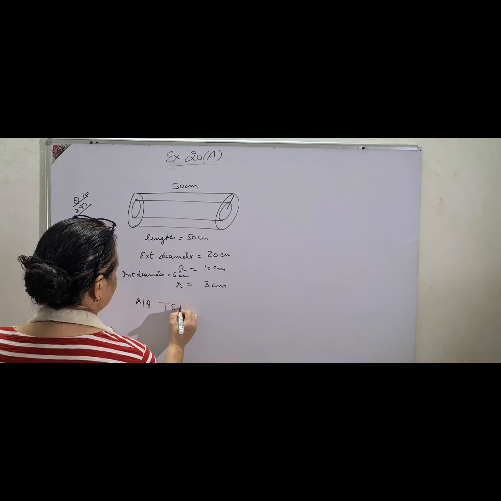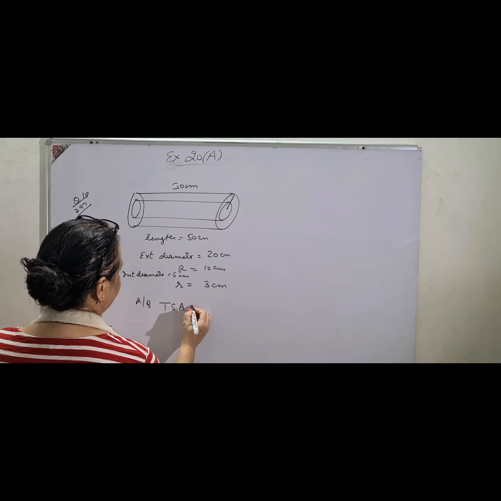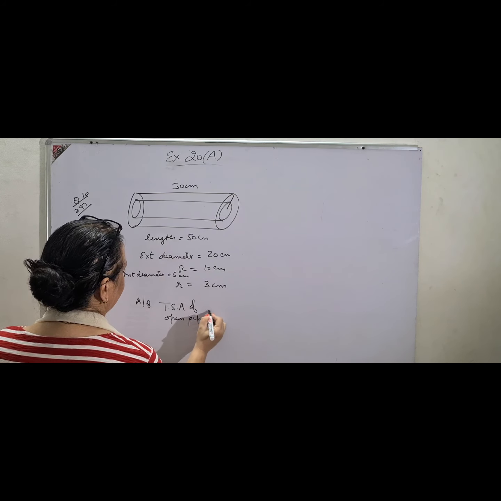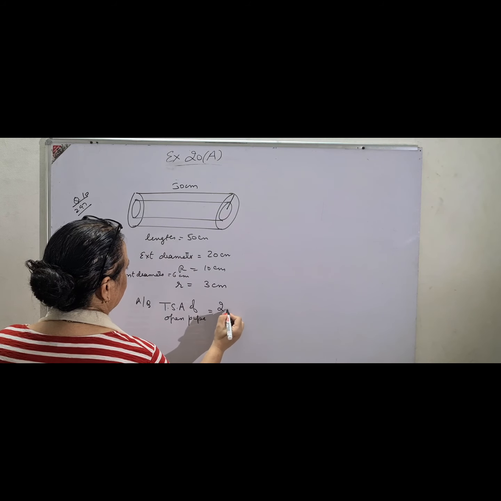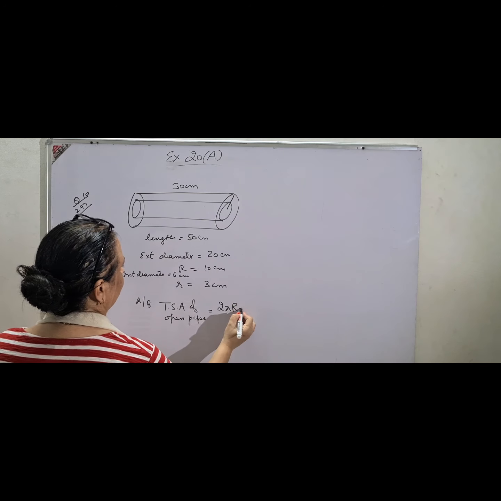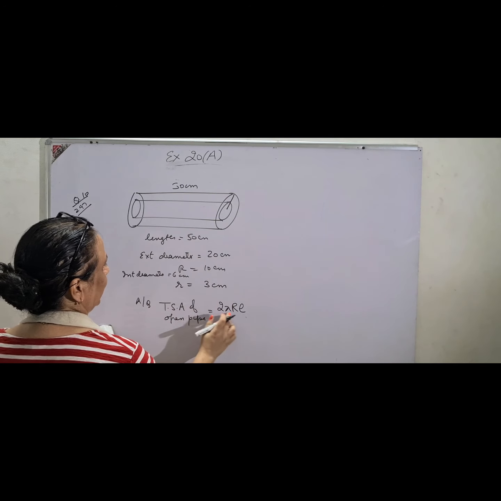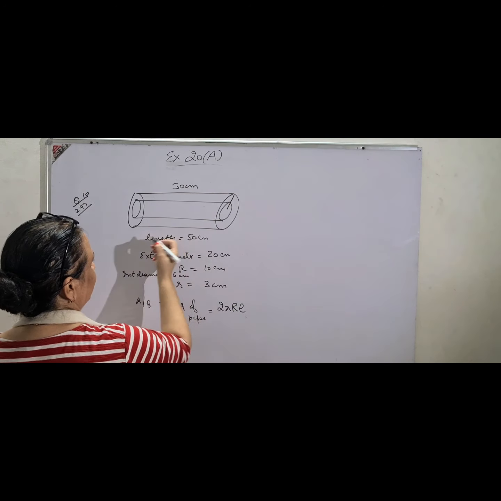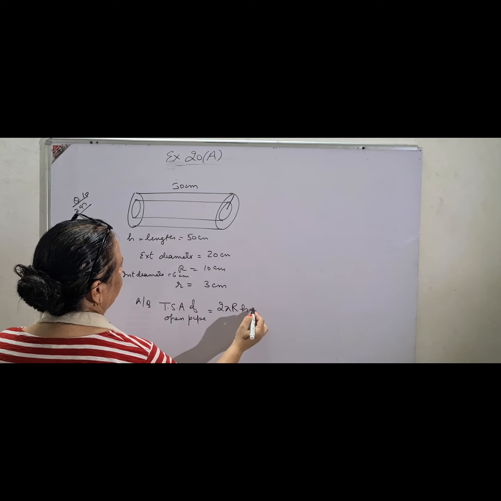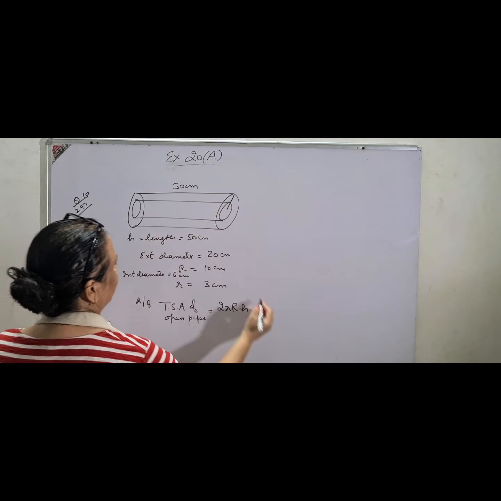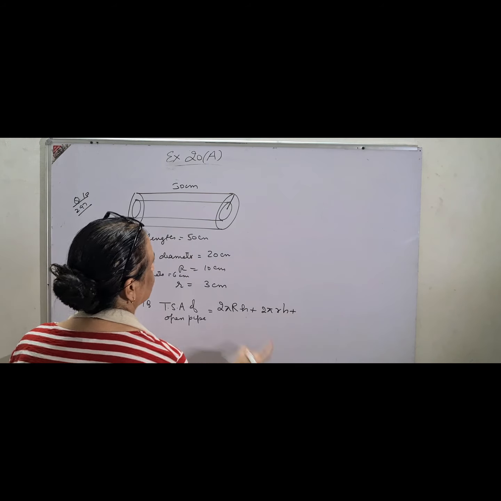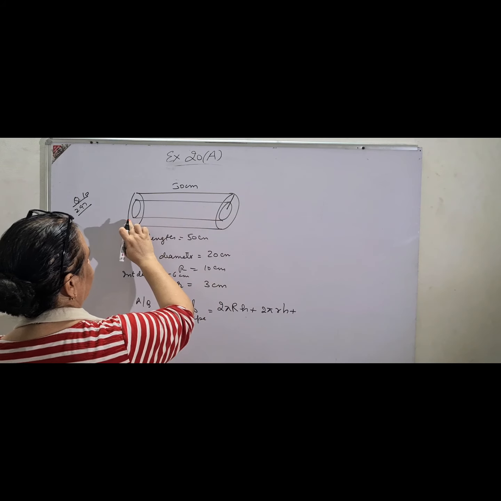According to the question, total surface area, please put the formula first. Total surface area of open pipe, write everything. It will be 2 pi r h, or you can write L also if you want to. 2 pi r L, because I have taken length, that means in other words it is h also. If you want to put h, h is also fine. This is the outer curved surface area. Then the inner curved surface area, just the difference of r, plus 2 rings, one at the bottom, one at the top.